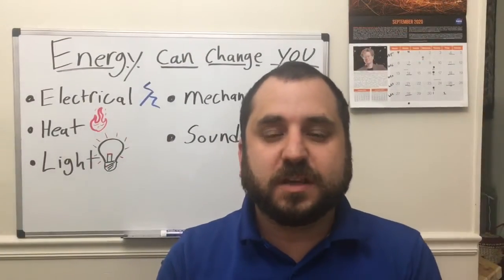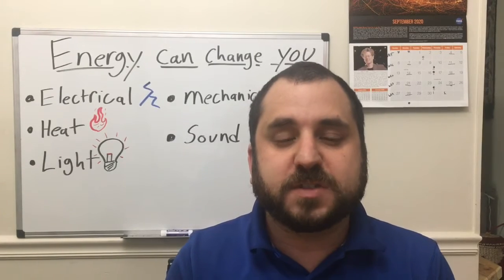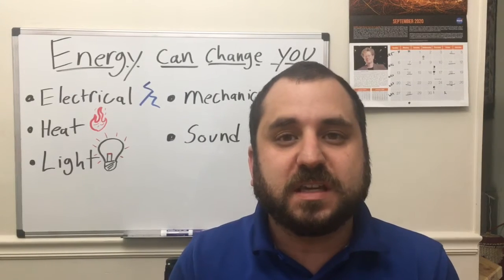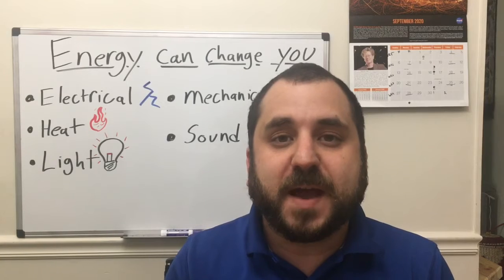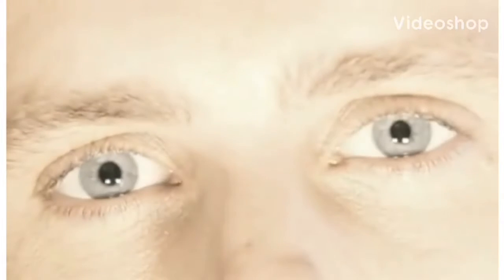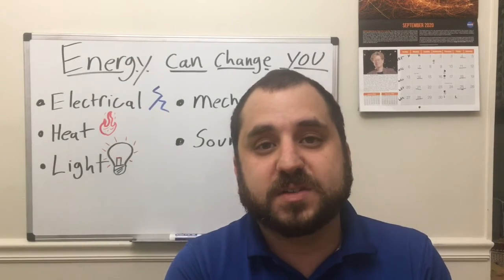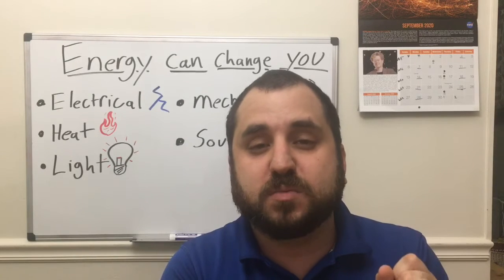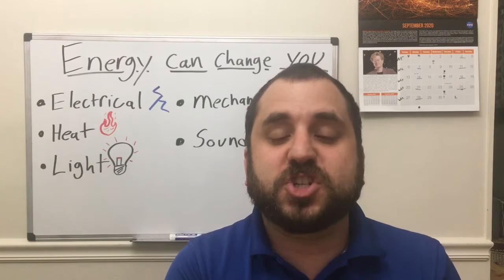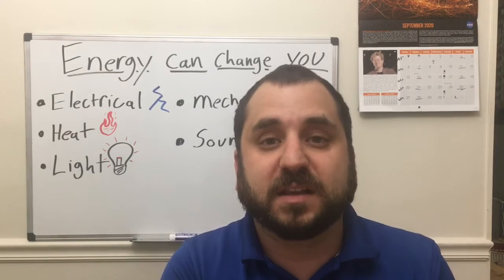Next up, let's take a look at how light energy can cause a change. I'm going to show a video of someone getting a light shined directly into their eyes. I want you to see if you can notice a change in that person's eyes when it happens. Let's look at that video in slow motion. Was everyone able to see how that person's eyes got smaller, their pupils got smaller when the light was shining in their eyes? That's because their eye was changing in response to all that light. It got smaller to let in less light.